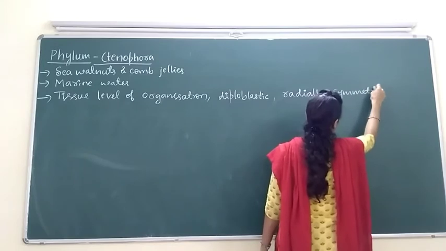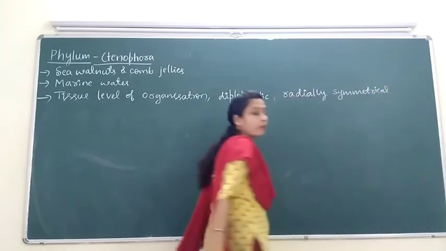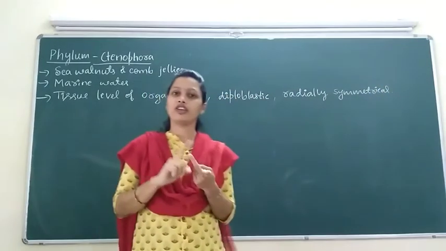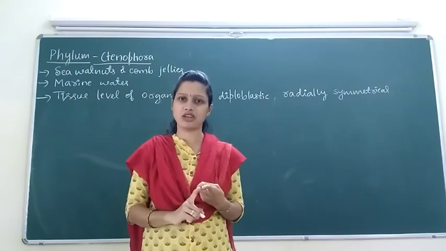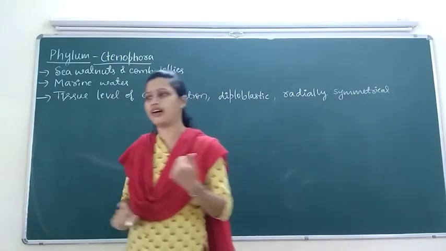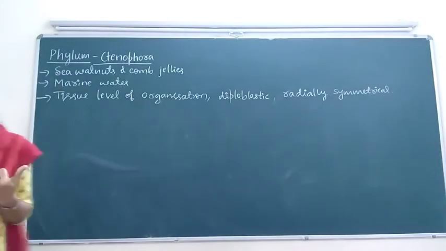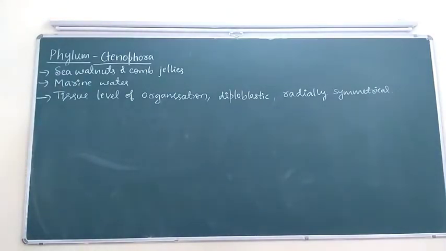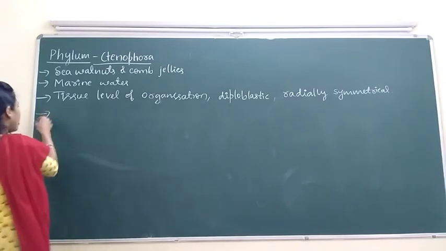Ctenophora are radially symmetrical. Coelenterata and Ctenophora both are radially symmetrical, whereas Porifera is usually asymmetrical. Then the body of Ctenophora bears 8 external rows of